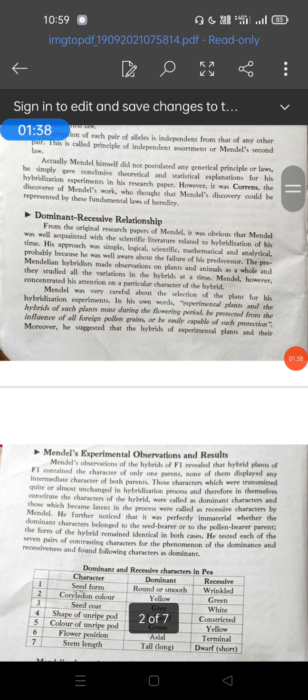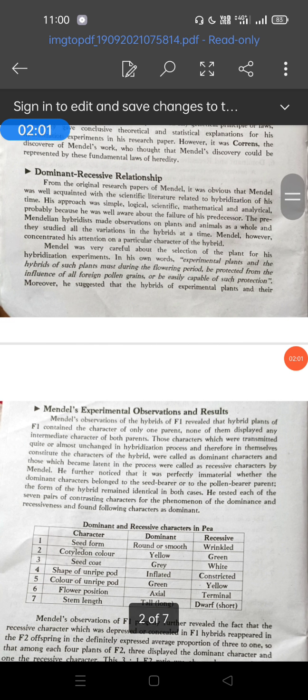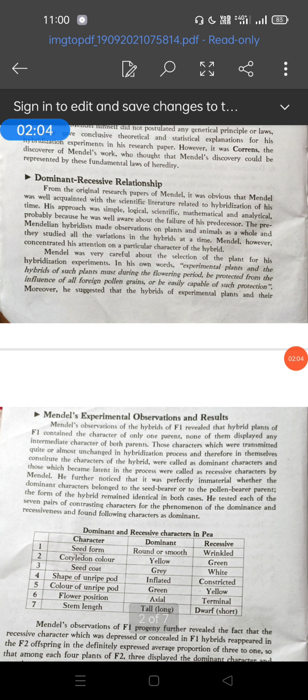Then what is a dominant? In today's session we study the dominant and recessive relationship. So what is a dominant? The gene which is capable of expressing itself in the presence of the other gene, or which expresses itself in the F1 generation, that is the first filial generation, is the dominant gene. Suppose one character is controlled by a pair of genes; the one able to express itself in the presence of the other, or in the F1 generation, is called the dominant gene, and the other, which is unable to express itself in the presence of the dominant gene, is the recessive gene.